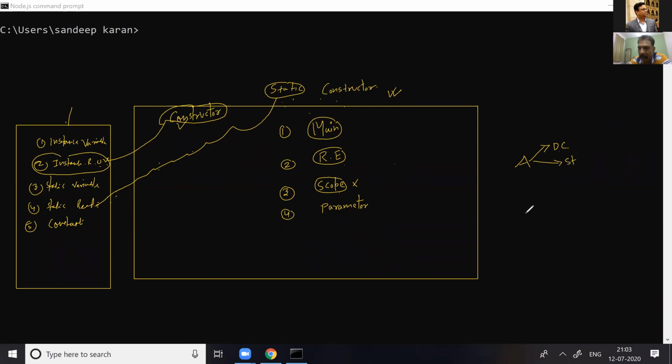And class B is inheriting from class A. I know it's out of track, but class B is inheriting from class A and the main function is there, but I haven't declared anything within main. So main is empty.